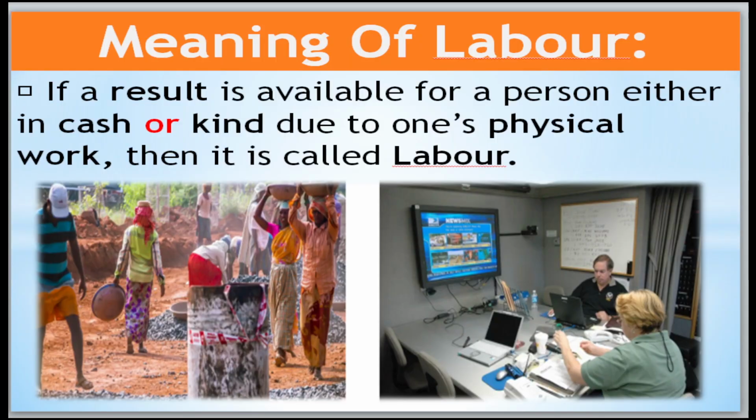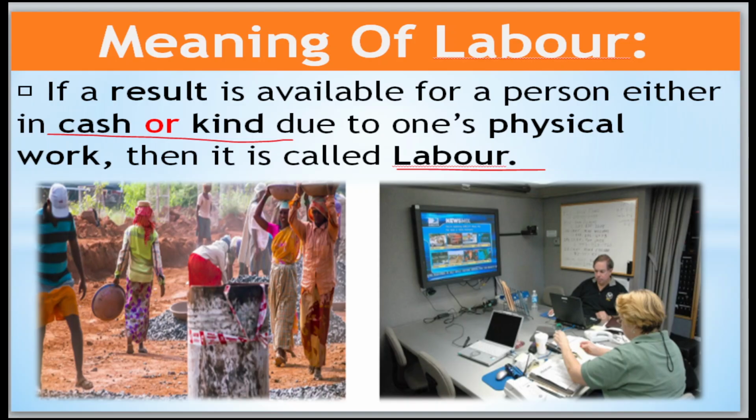One more type also: if a result is available for a person either in cash or kind due to one's physical work, then it is called labor. These are the examples for laborers.